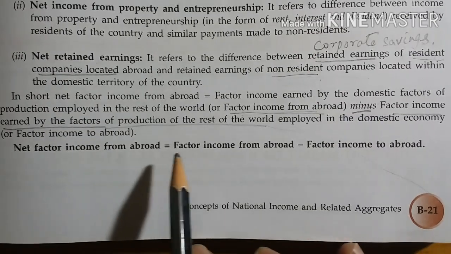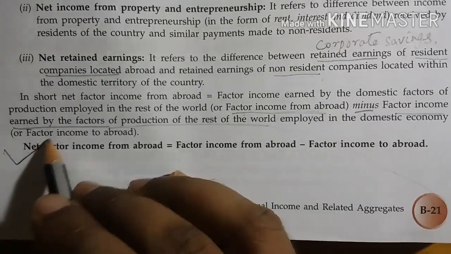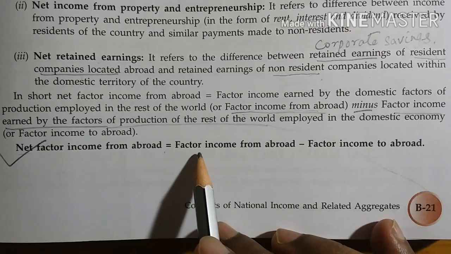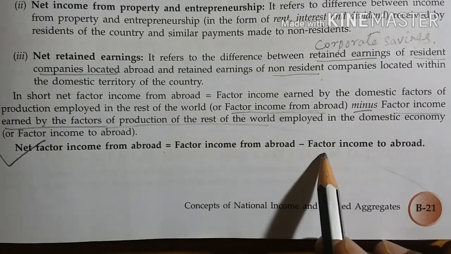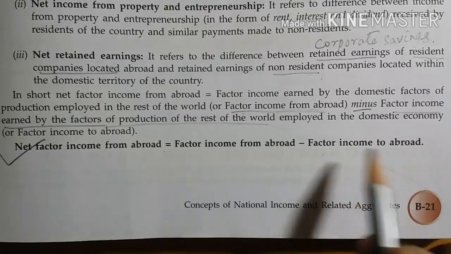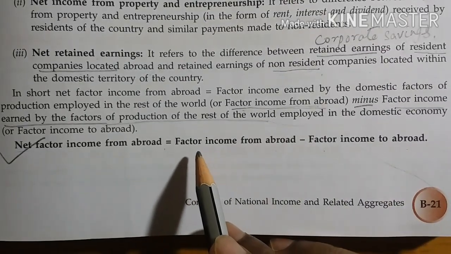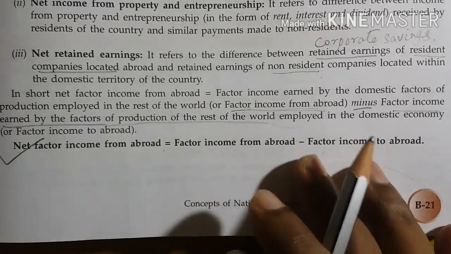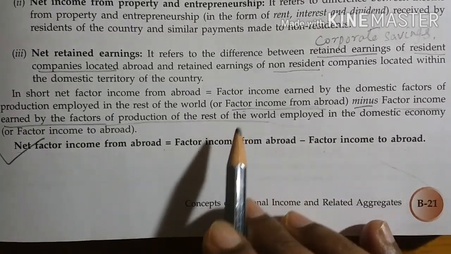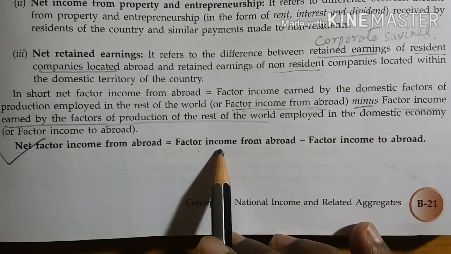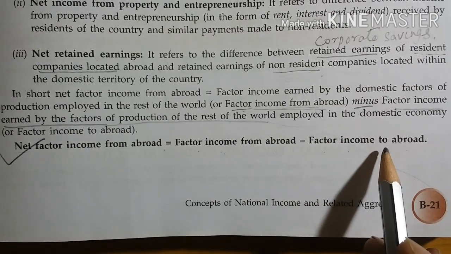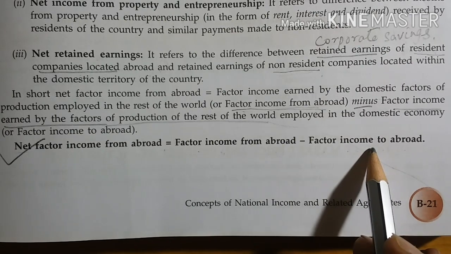Net factor income from abroad, this particular formula you should always remember. Net factor income from abroad, or NFIA, is equal to factor income from abroad minus factor income to abroad. Factor income from abroad includes Indian residents working abroad and earning money, coming back with that income, plus Indian companies like SBI earning outside and bringing that money to India, minus the foreigners who are working in India for some part of the year, earning money and going back.